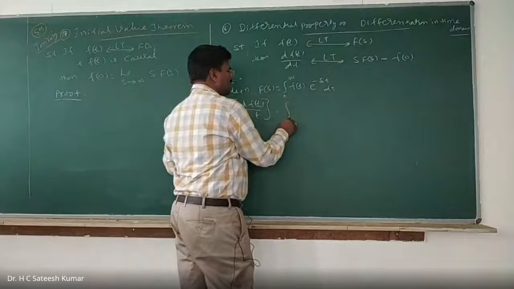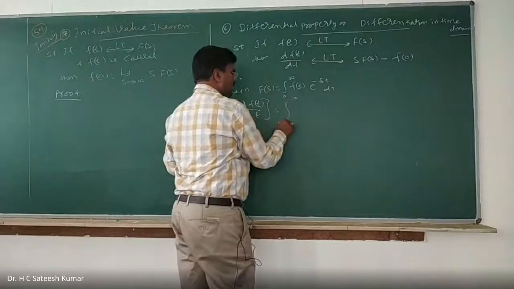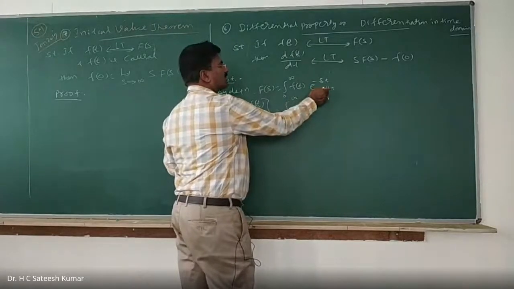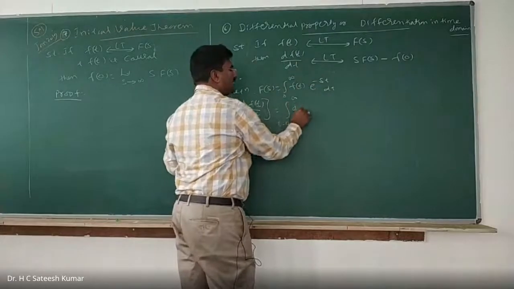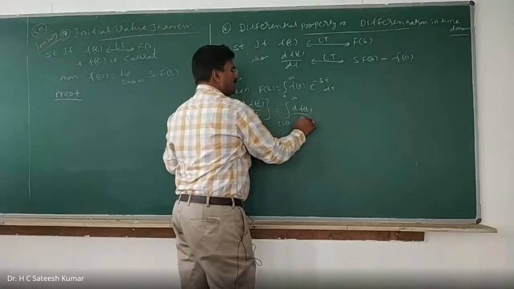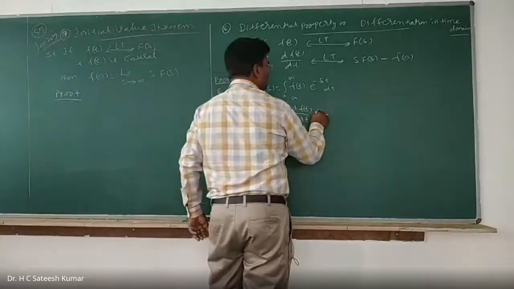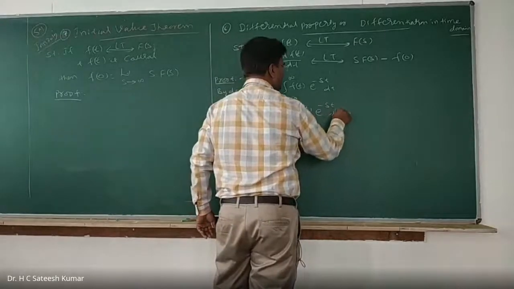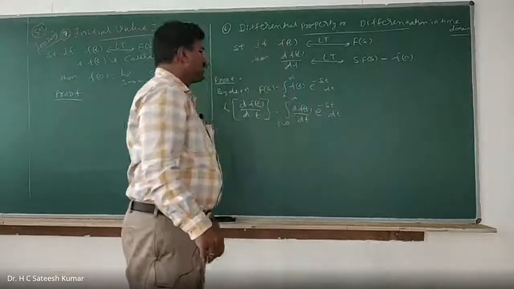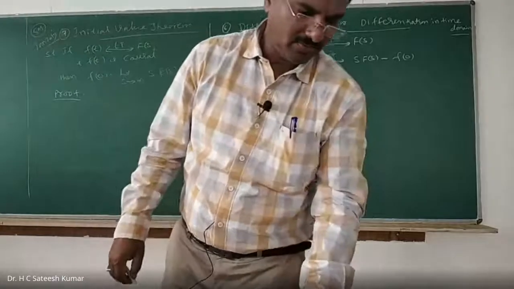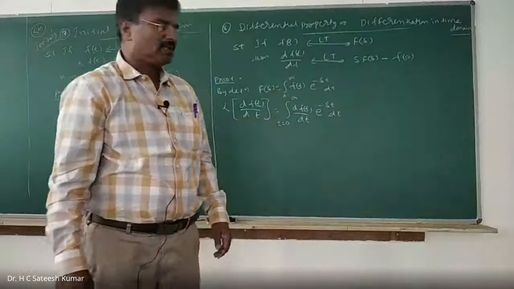Integration from 0 to infinity, with respect to t. So we have df of t divided by dt into e to the power of minus st into dt.